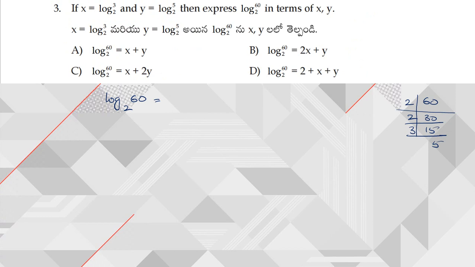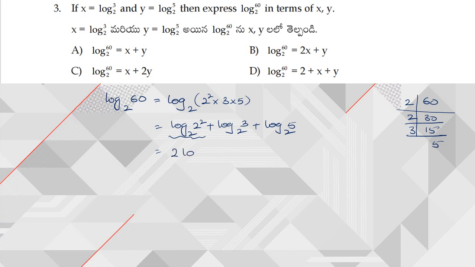Now this can be written as logarithm of 2 square into 3 into 5 to the base 2. Again this is in the form of log of a into b into c. So log of a into b into c can be written as log a plus log b plus log c. Again, this is in the form of log a power m to the base b.